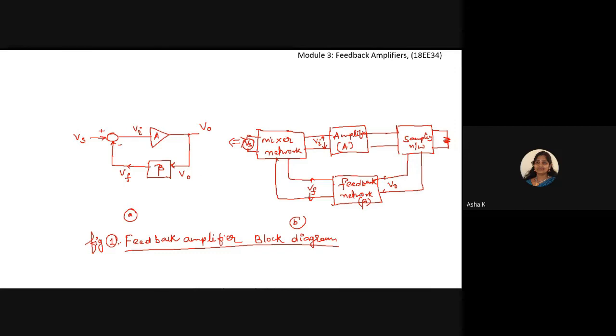According to the sampling parameters, we may have either voltage or current. So based upon that, I'll have two types of sampling. One is voltage, also called node sampling. And the second one is current, or loop sampling.